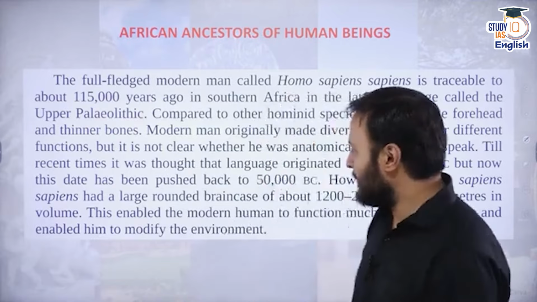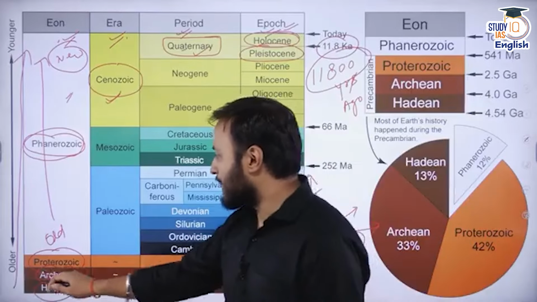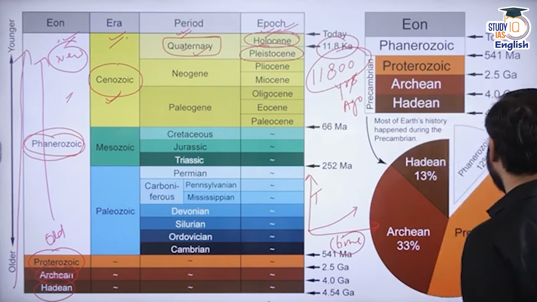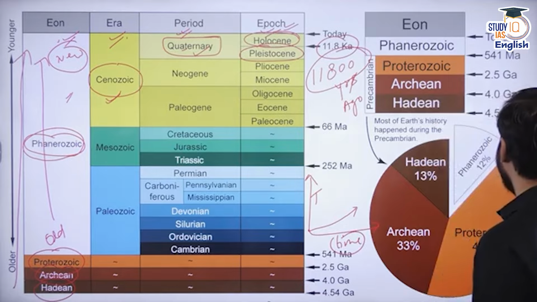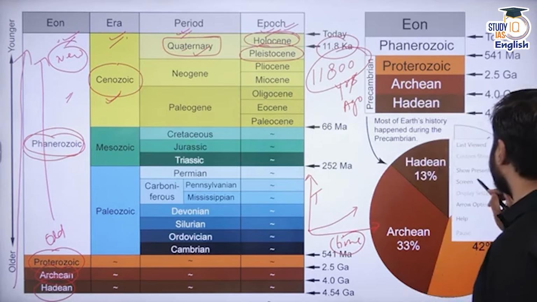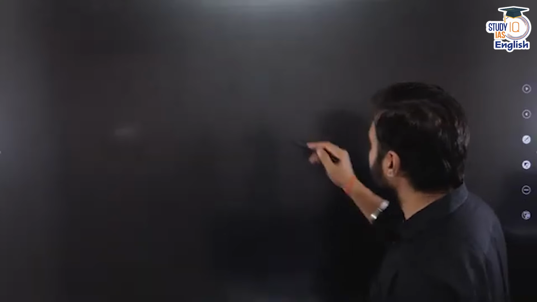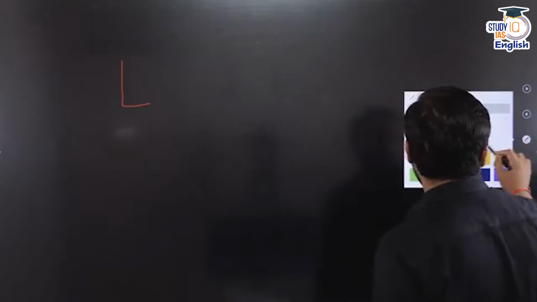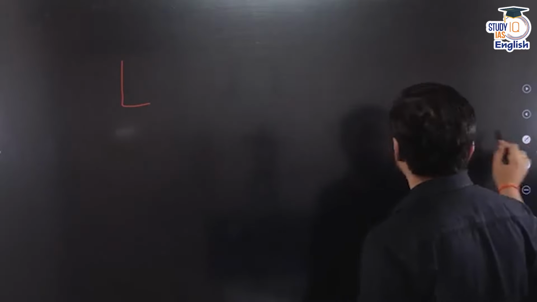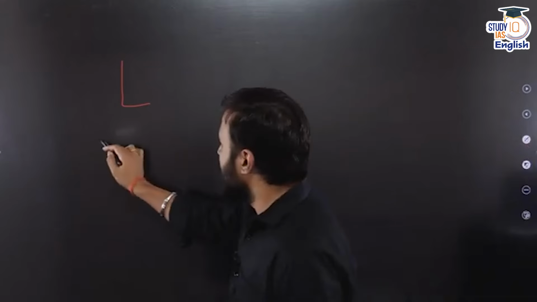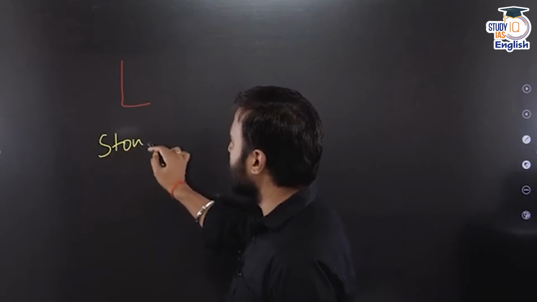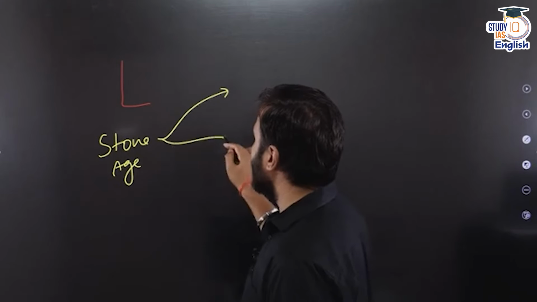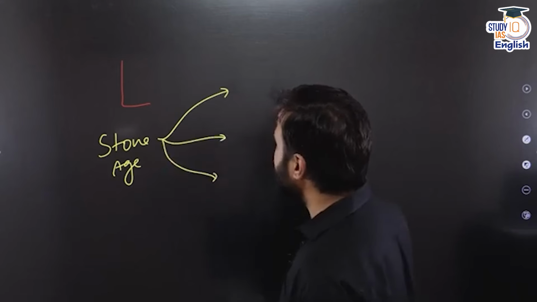This is why, when I am telling you about the Stone Age, it is evidently very clear that the Stone Age was developed in a very, very prolonged manner. In fact, the Stone Age is divided primarily into three parts.